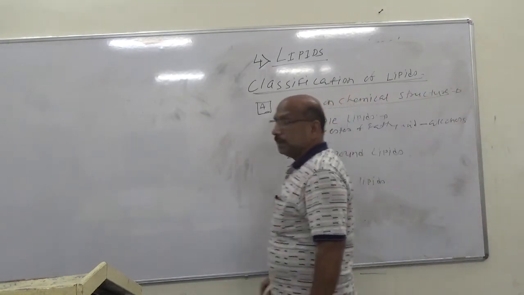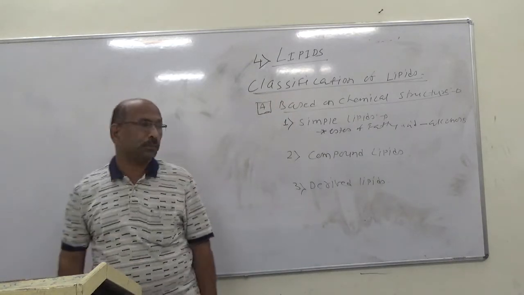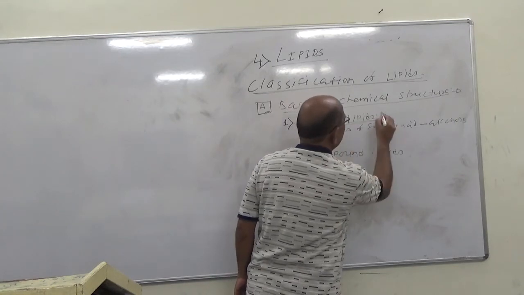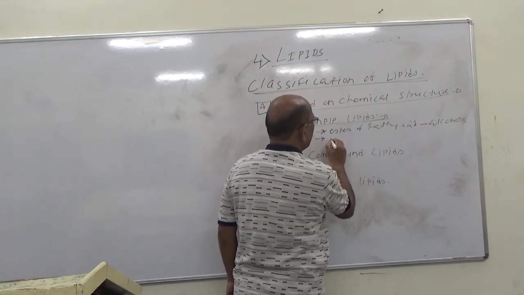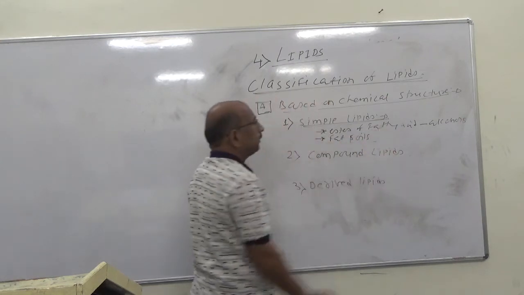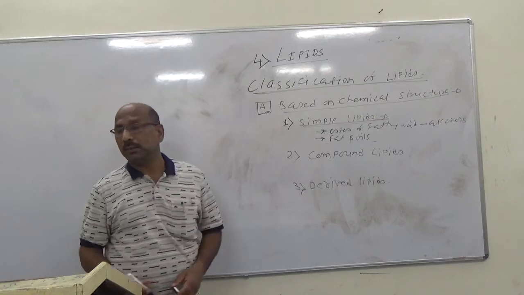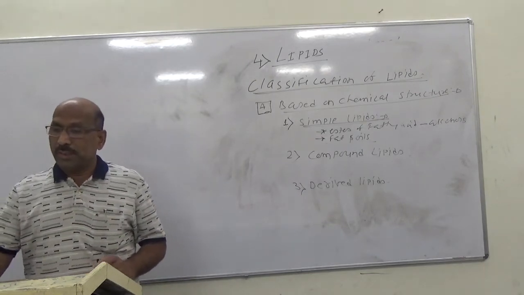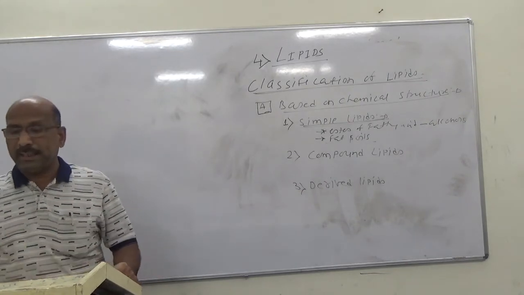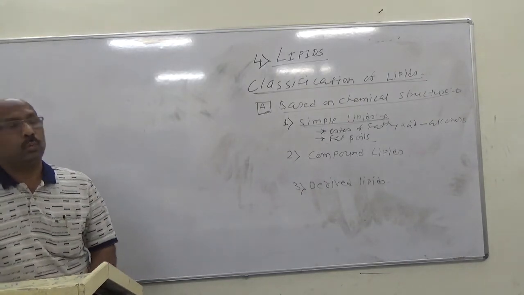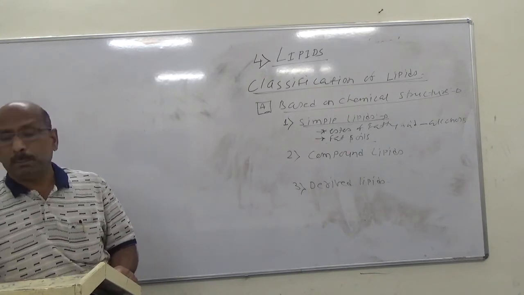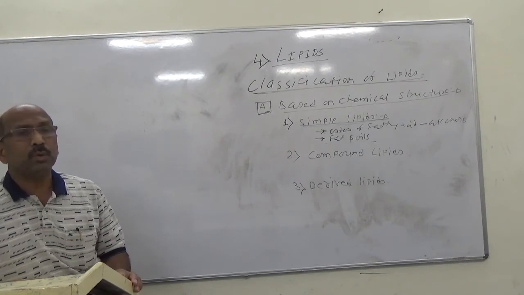These are the fats and oils. The fats and oils are the constituents of both plants and animals.